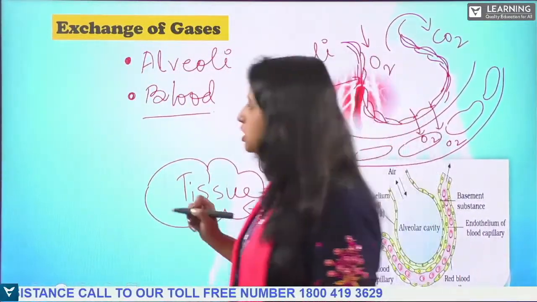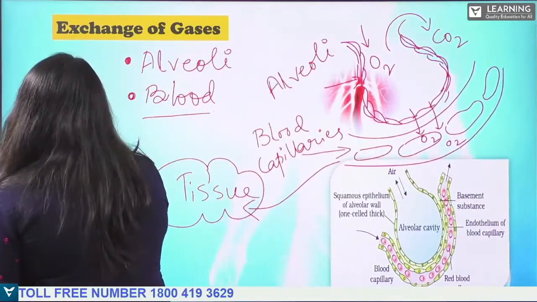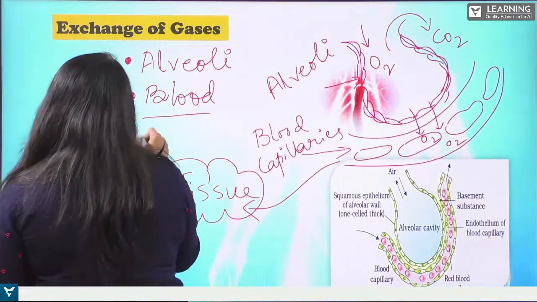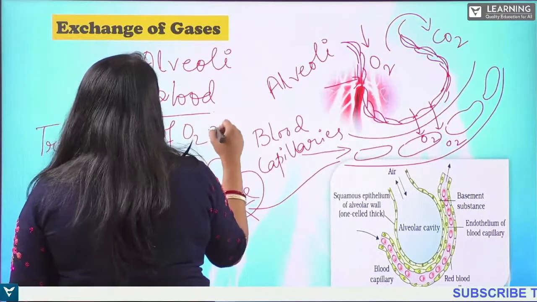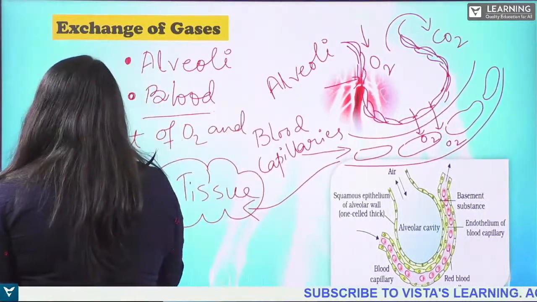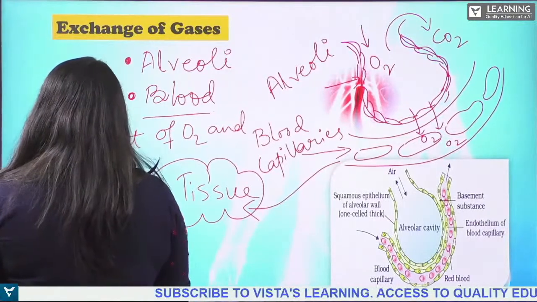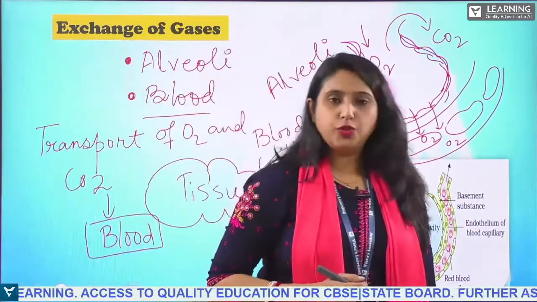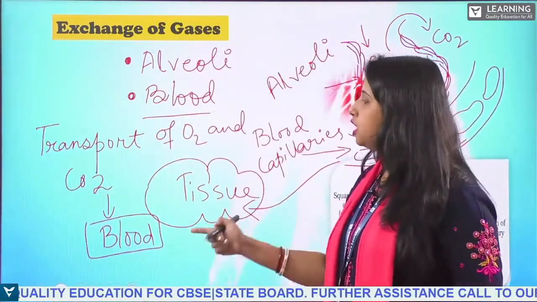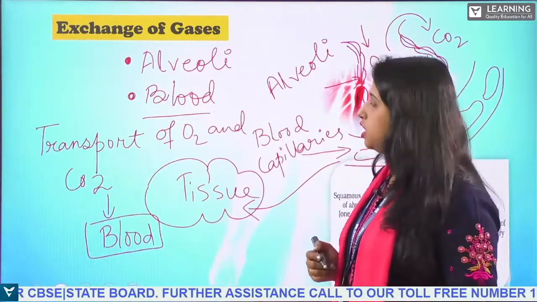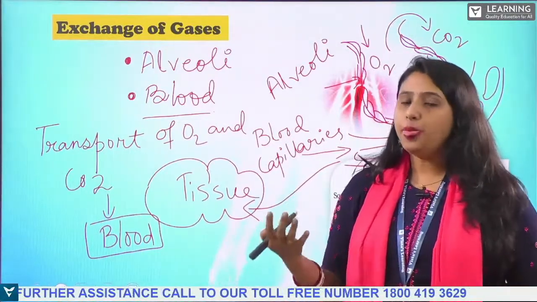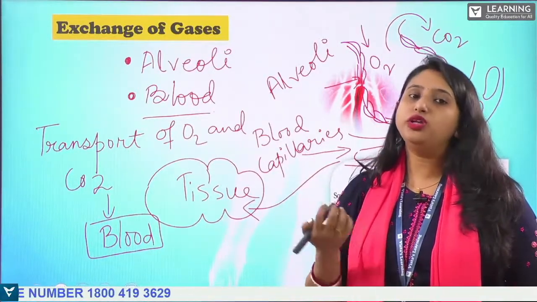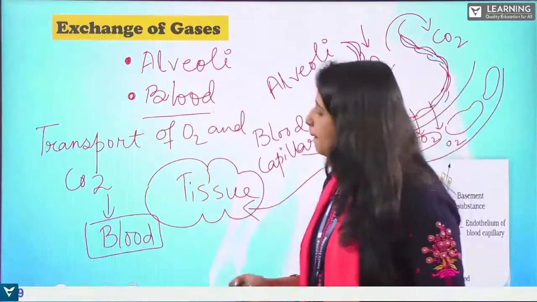Now, what gases take place? That is the oxygen. During this process, the transport also should take place. So the transport of O2 and CO2 is basically done with the help of blood. Blood is responsible for the transport of oxygen and carbon dioxide in our body. Is that clear? So from the alveoli, it is being transported with the help of the blood.